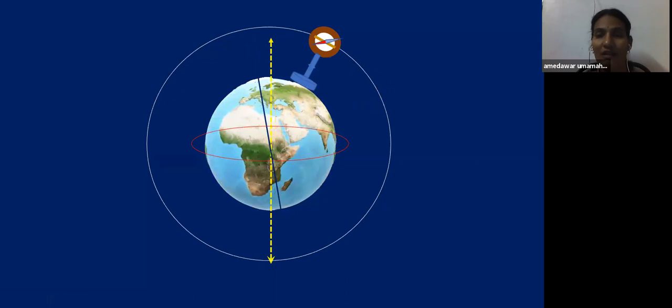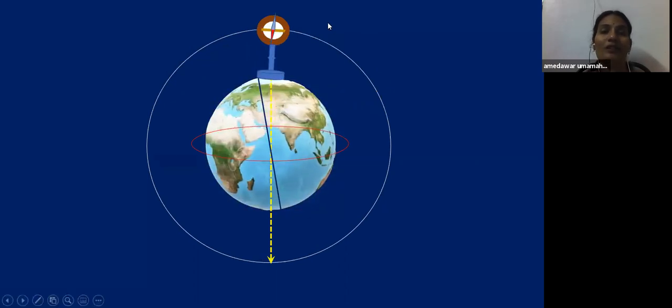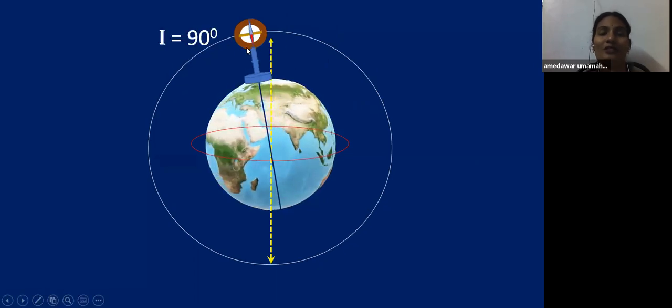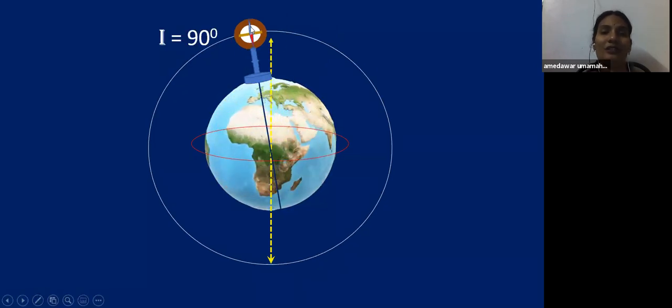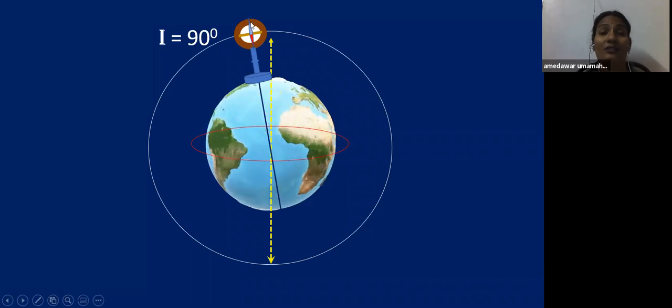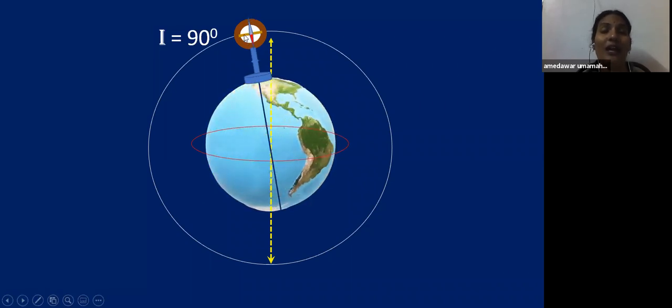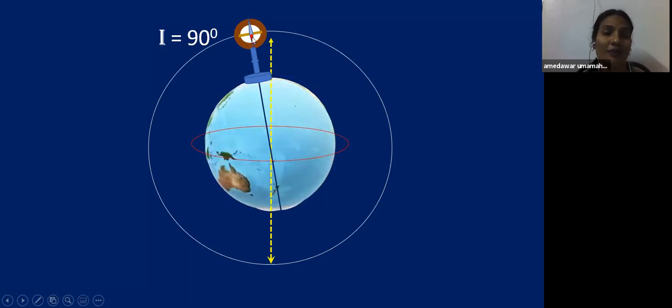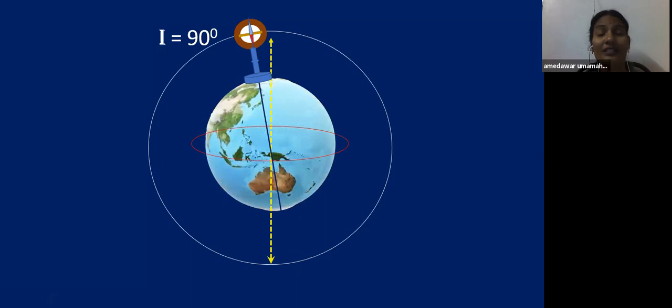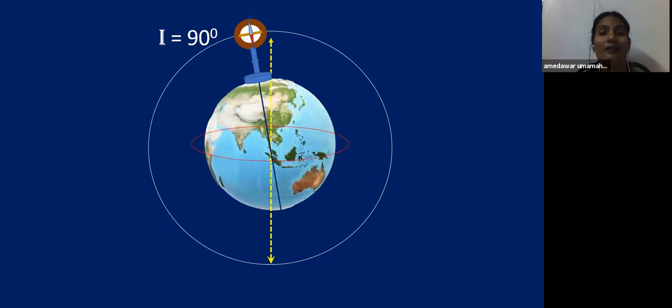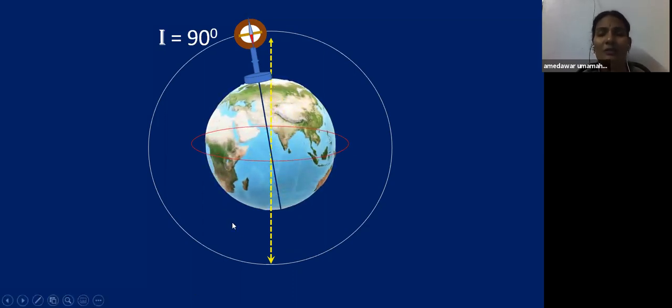See here children, how the angle is going on increasing. Near the poles, exactly vertically. So the magnetic compass needle is vertically situated, which means the angle between the horizontal component and the magnetic field line is 90 degrees. In the southern hemisphere it is also the same.